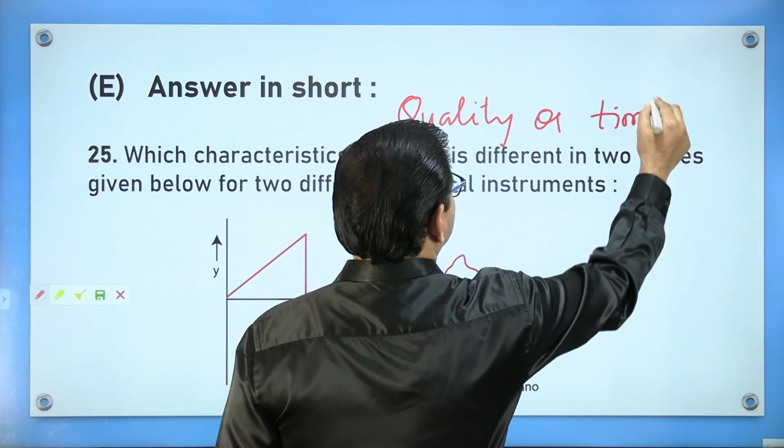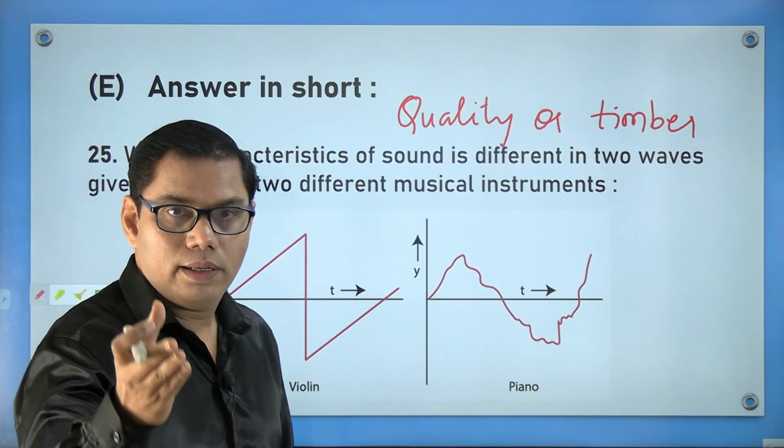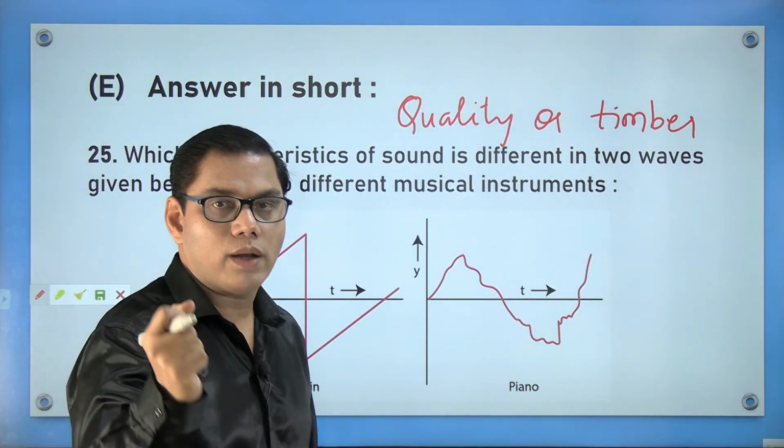So this is the answer. You can type your score in the chat box or the comment box.